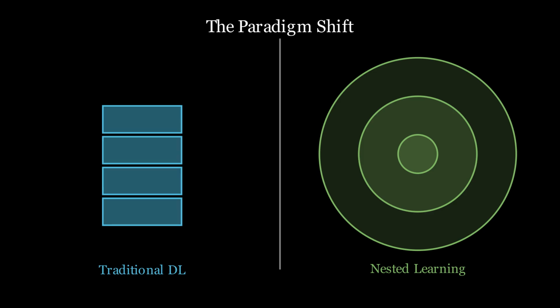This brings us to the core thesis of our discussion. The illusion of deep learning is that architecture, the stack, is the only path to complexity. Nested learning argues that true intelligence emerges from depth in optimization. Let's peel back these layers and see how this illusion works mathematically.